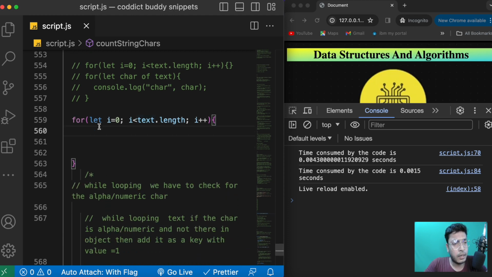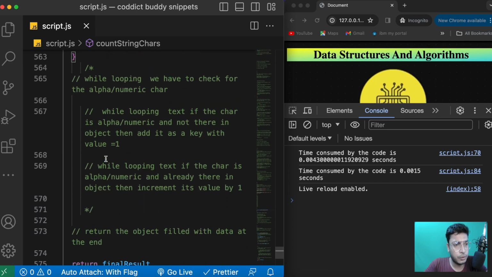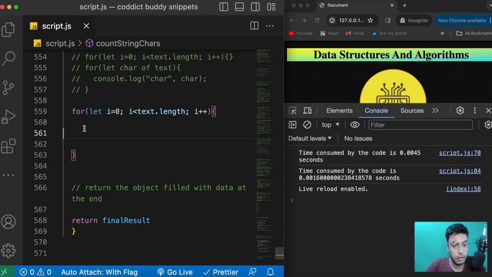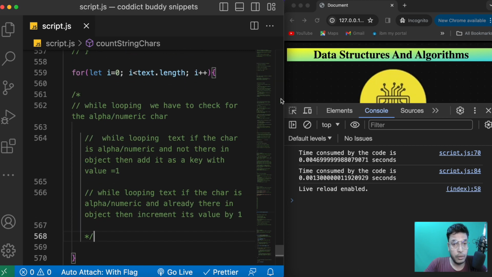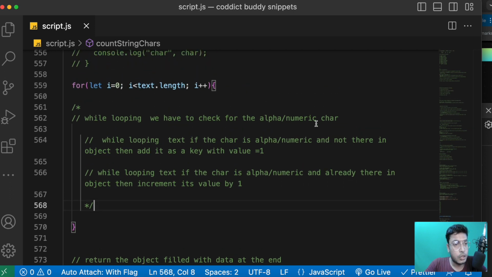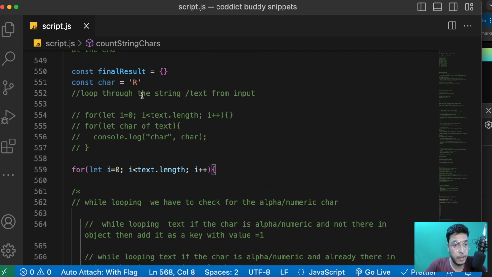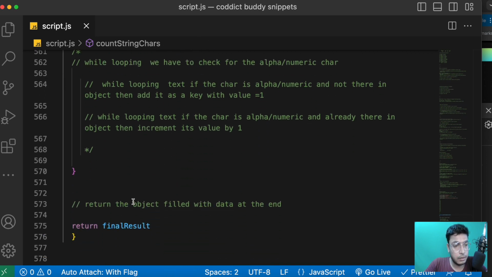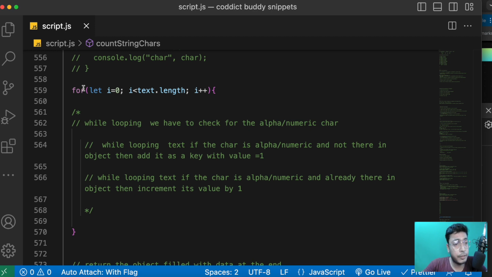So here let's move these steps inside the for loop. Right, so now let me quickly stretch it back. Now this is the second step we have written. The first step was creating an object and then returning it at the end. Now we are looping through the text.